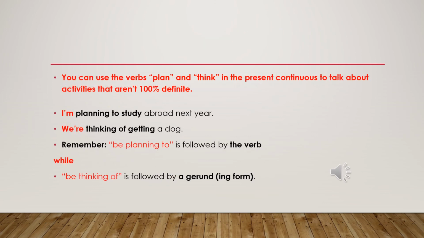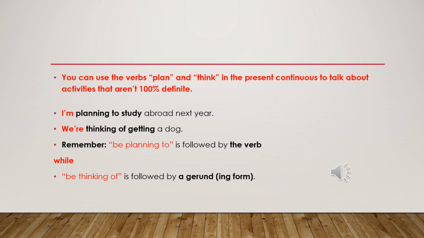Now, verbs plan and think. Of course, you can use the verbs plan and think in the present continuous to talk about activities that aren't 100% definite. For example, I'm planning to study abroad next year.